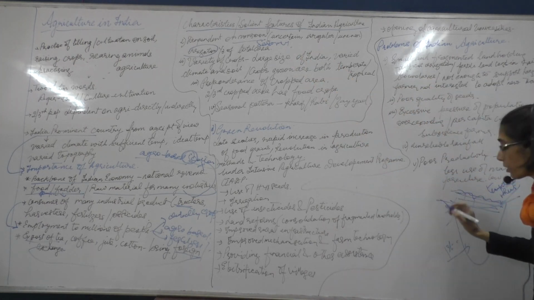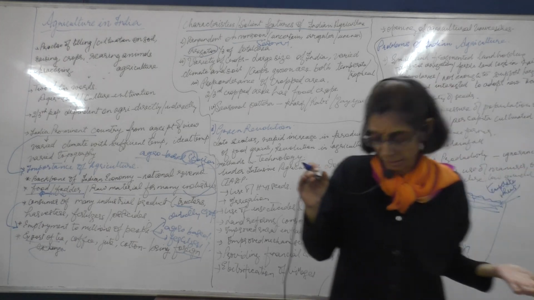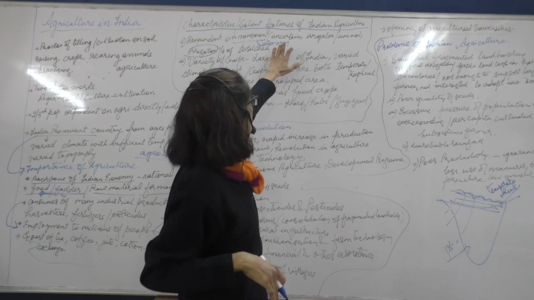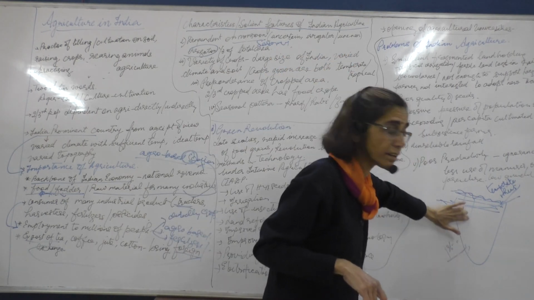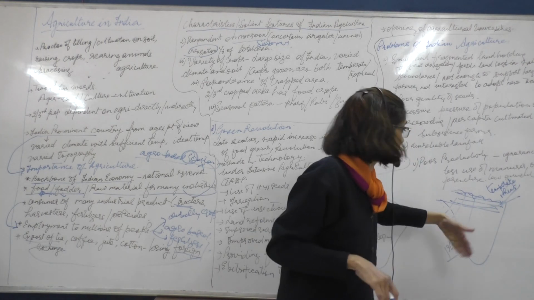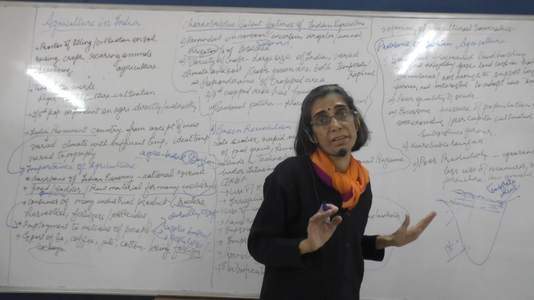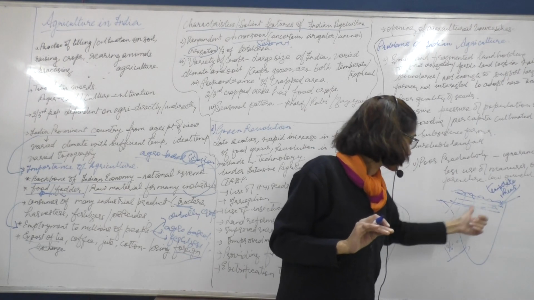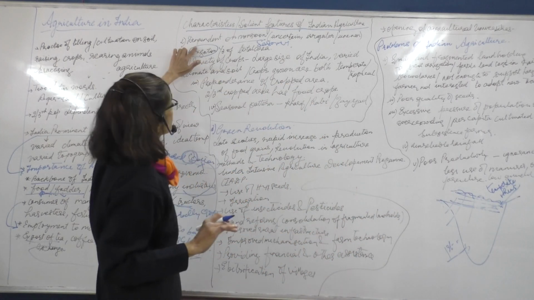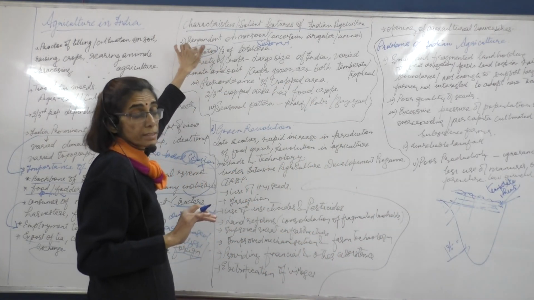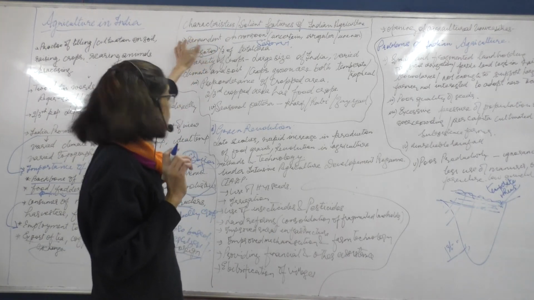The amount of rainfall is not fixed. One year the rainfall may be heavy, another year the rainfall may not be very heavy. So it's irregular and uneven. There are regions here where the rainfall is very high, but then there are regions in the interior where the rainfall is not very high. So there is an uneven distribution of rainfall. That means that one of the characteristics is that our agriculture is dependent on monsoon.